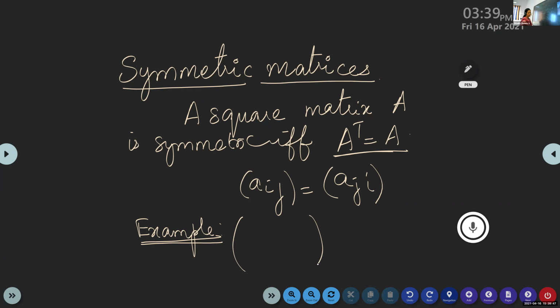It is defined only for square matrices, so suppose I'm defining a 2 by 2 matrix. First, I'll write all the diagonal entries.